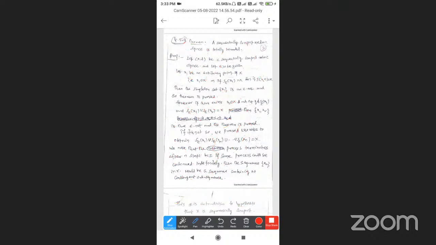Next, x3 belongs to X such that x3 does not belong to S epsilon of x3's earlier spheres, and S epsilon of x1 union S epsilon of x2 union S epsilon of x3 is equal to X. X is a sequentially compact metric space.